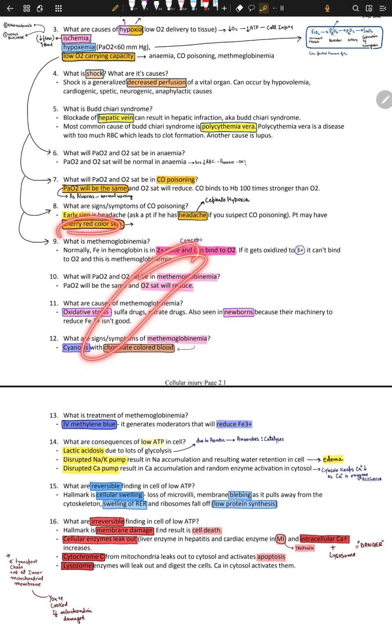Another thing is cherry red skin, seen in cyanide and carbon monoxide poisoning. Headache is seen because of cephalo hypoxemia. Cephalo means brain. Hypoxemia leads to hypoxia. Okay, what else? I think we are done for this chapter.